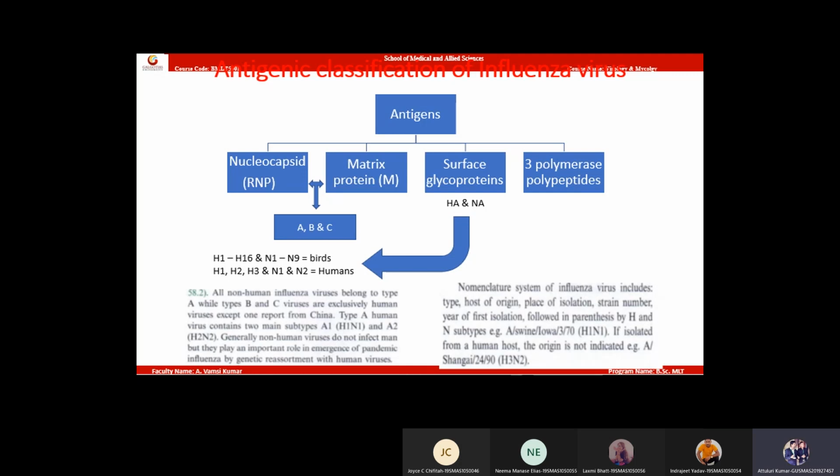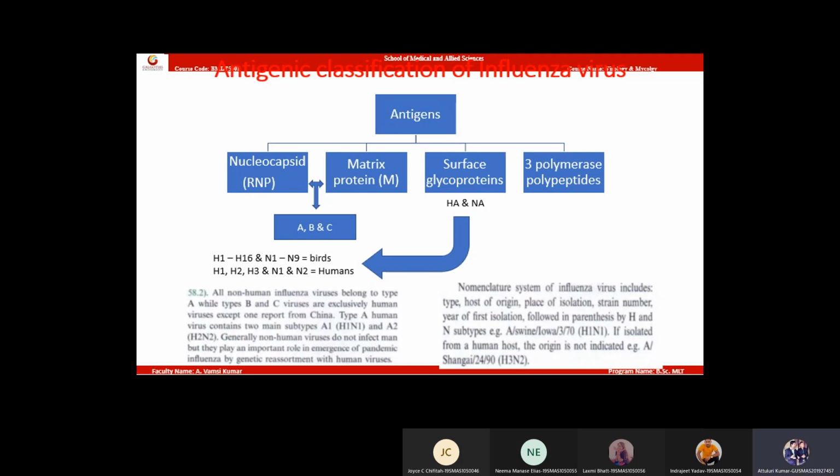Whereas the second type is, I got an antigen like this, but partially it was shifted. Only half of this antigen was entered into the new virus. This is called a drift. Partial antigen exchange is called drifting, whereas complete antigen exchange is called shifting.